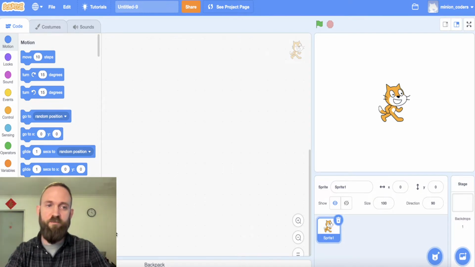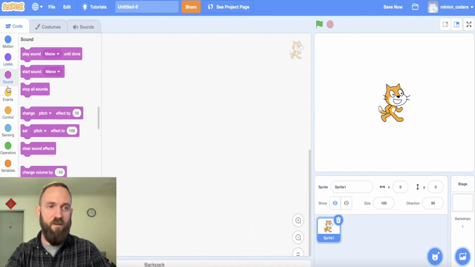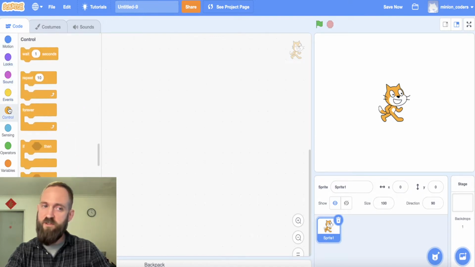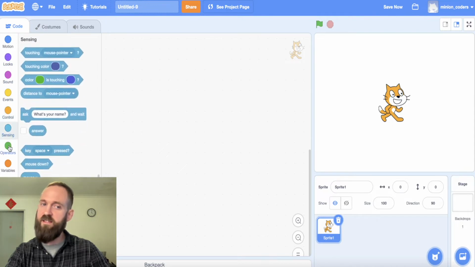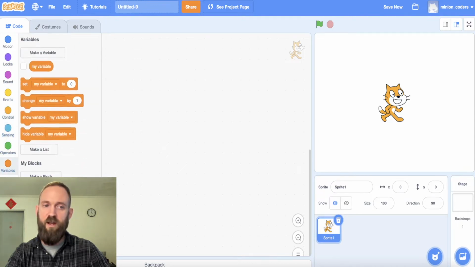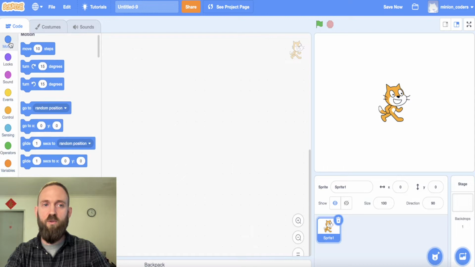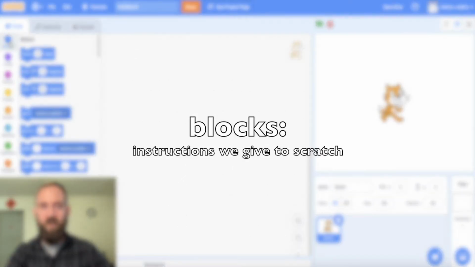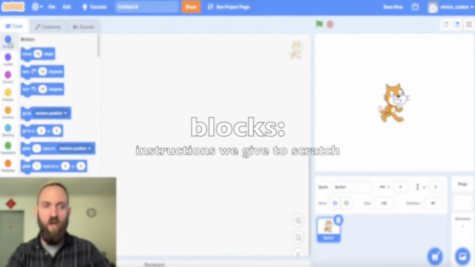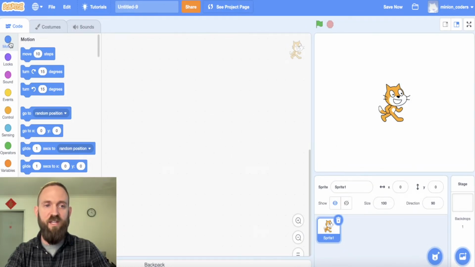Word number 2 of our new words, all of these little things over here, okay? These things that I can drag over here, and there's many different colors, and they all have different jobs. They all make different things happen inside Scratch. These are called blocks. B-L-O-C-K-S. Blocks. And they each have a different job.